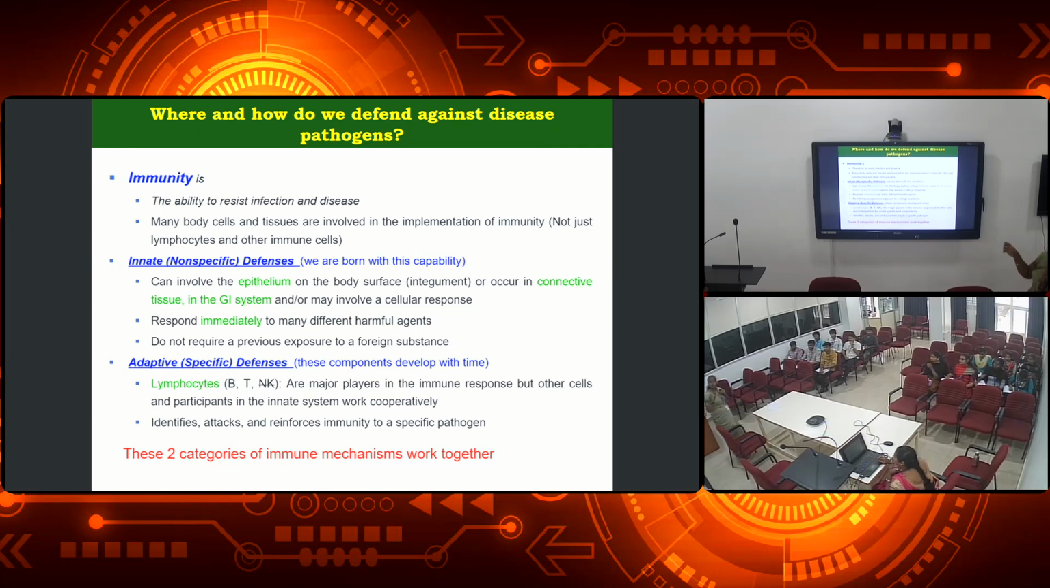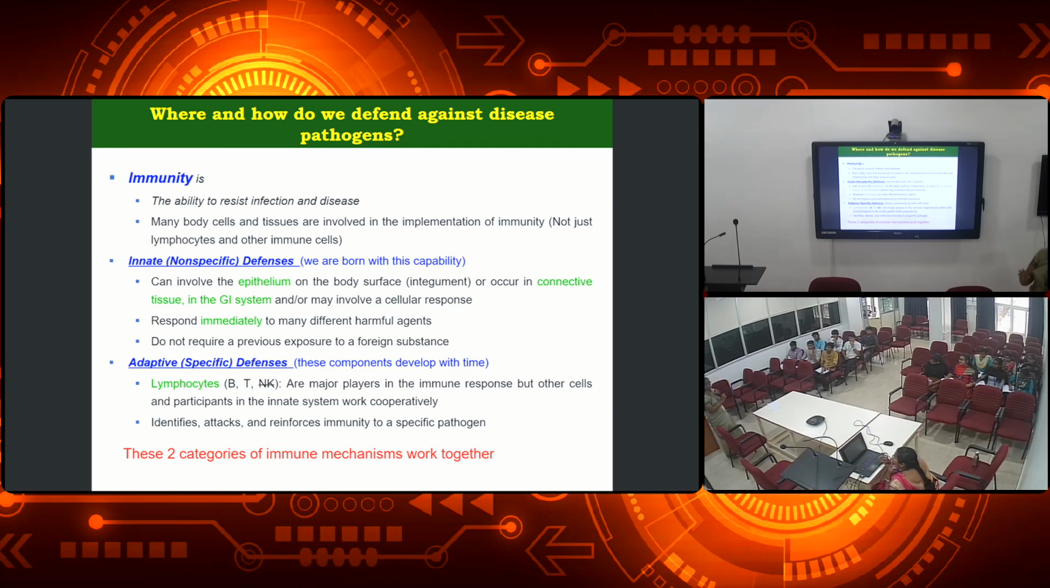As I said, most body cells and tissues are involved in the implementation of immunity. We always think that immunity is just lymphocytes or immune cells. Even as I told you before, not only lymphocytes and immune cells are involved in immunity, other proteins are also involved in it. Anyway, we will be discussing that in the later slides. Then these immunities are divided into two different types.